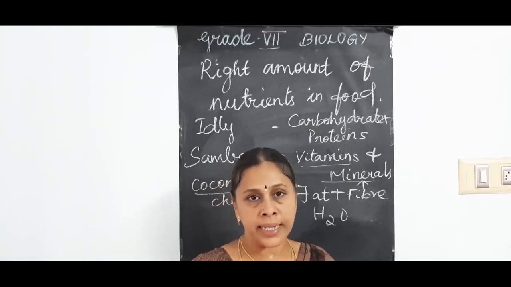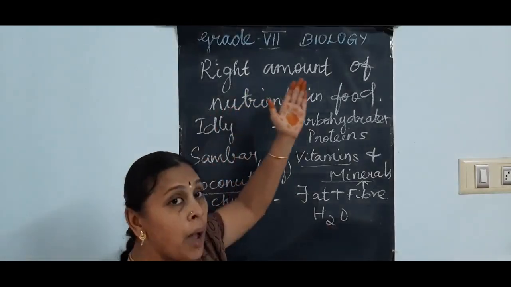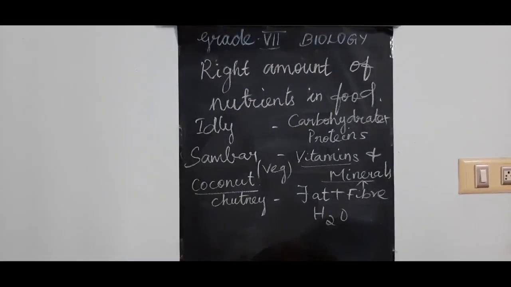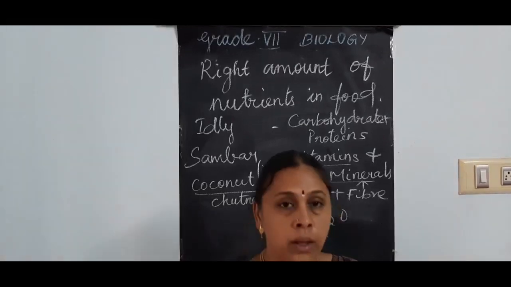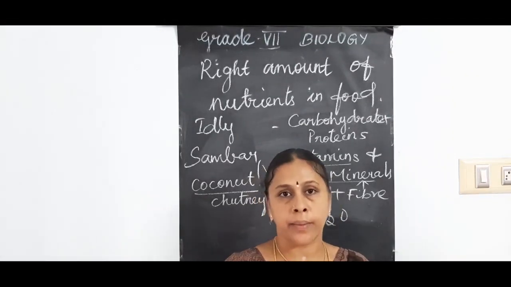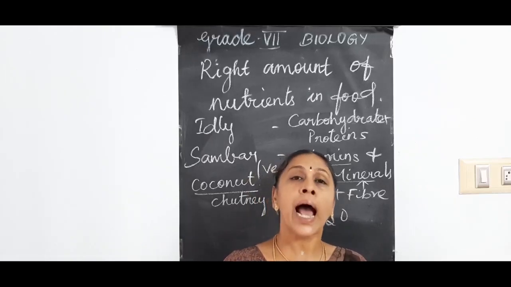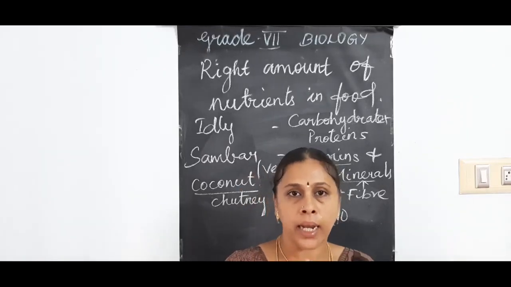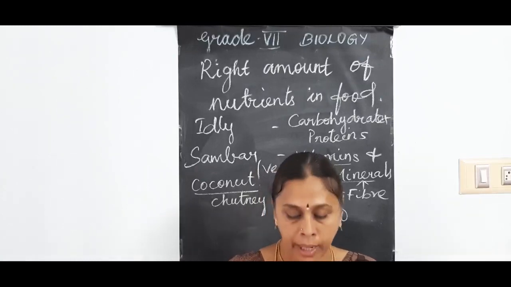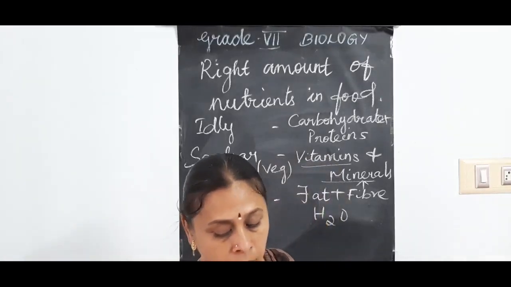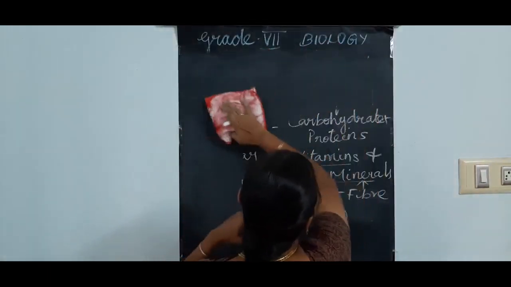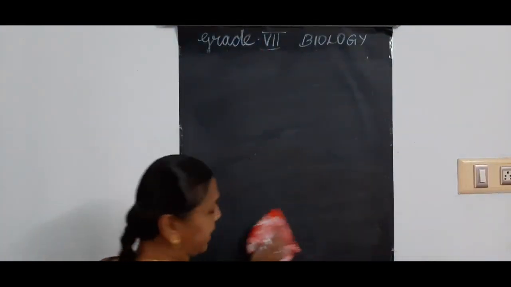So now I think you understand. The right amount of nutrients present in the food, along with the roughage and water, is called a balanced diet. You should have such a balanced diet to lead a proper healthy life. Okay, next. If you don't have that balanced diet, you will have the deficiency disease I explained.